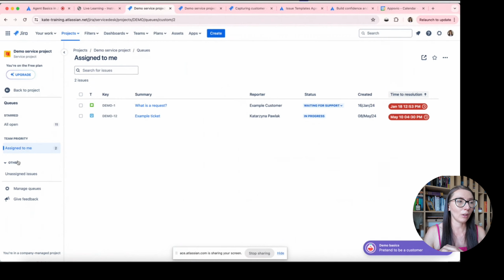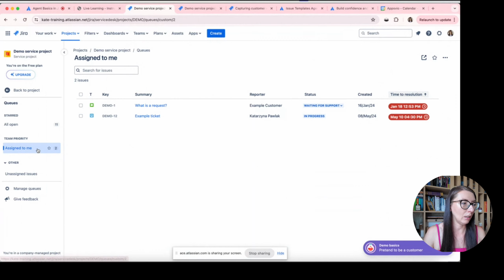First of all, to clarify, your agents have access to all queues, and you are not able to limit this visibility, this permission. So this is the first thing. Another thing is that configuring these queues is for project administrators. So your project administrator defines queues. There was another question about the assigned to me queue. Okay, so for the assigned to me queue, the name can be different.